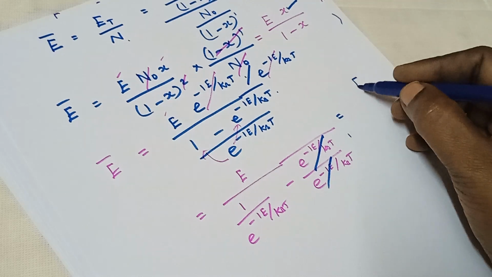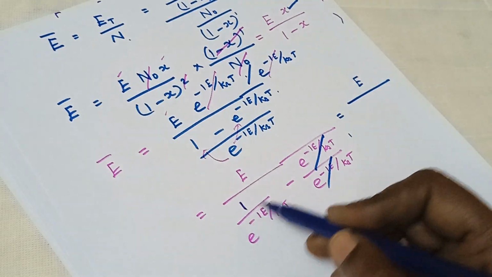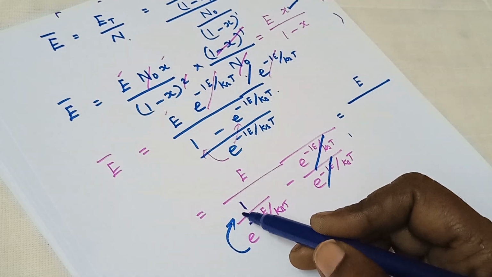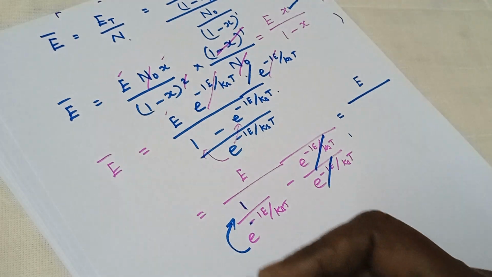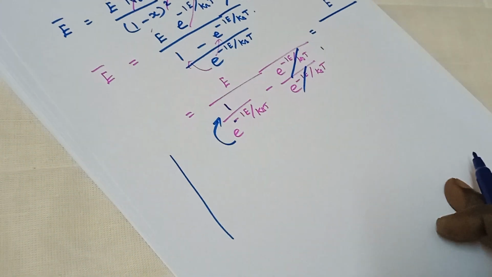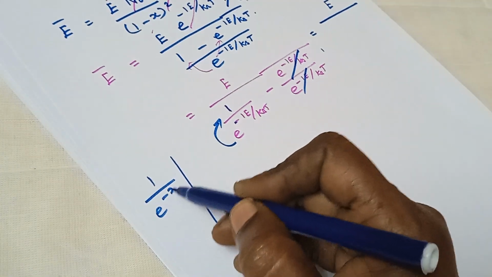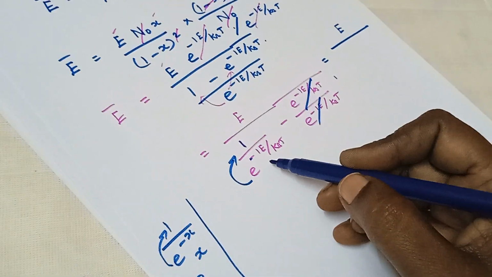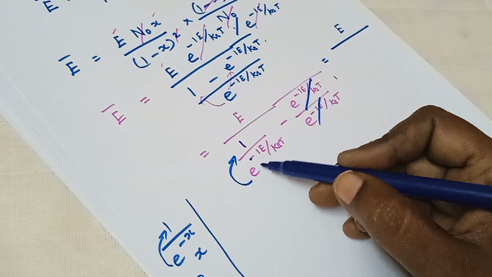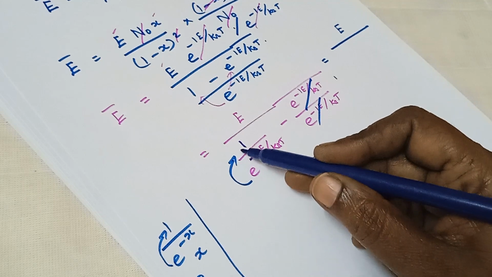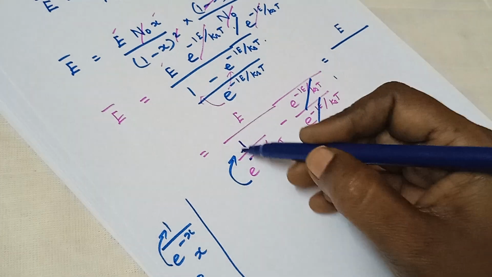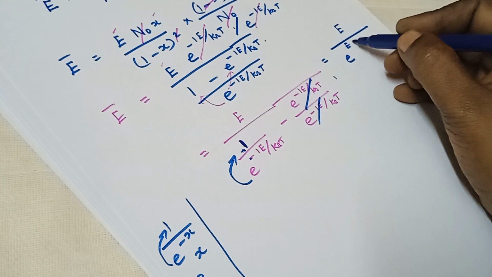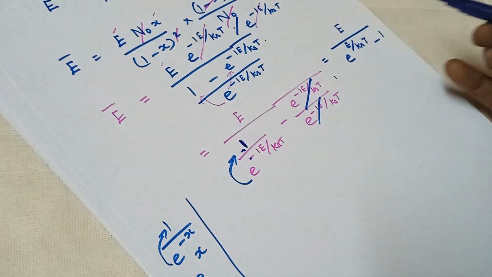Therefore, e divided by 1 divided by e power minus x, when it is taken to the numerator, it becomes e power plus x. Similarly here, when e power minus hν by kBT is taken to the numerator, we get e power plus hν by kBT minus 1.